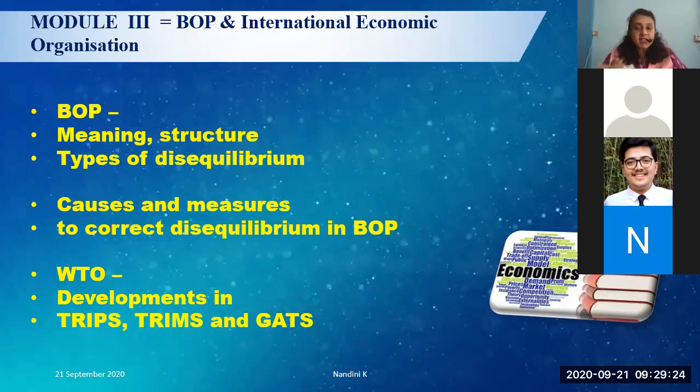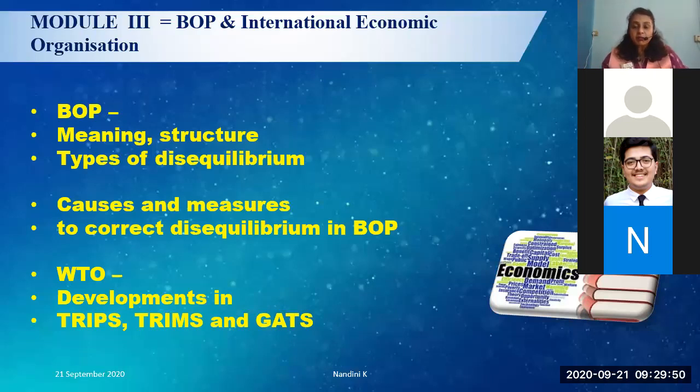So you have a credit side and a debit side. Under the capital account, what kind of investments come in, short term, medium term, long term? For how long they are going to stay in our economy. Whether we have complete convertibility on the current account or on the capital account: we have complete convertibility on the current account and partial convertibility on the capital account. This is something that you need to remember.